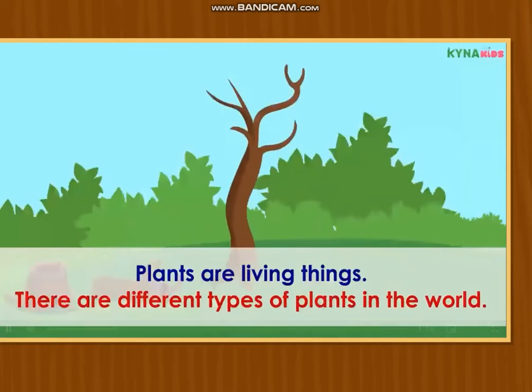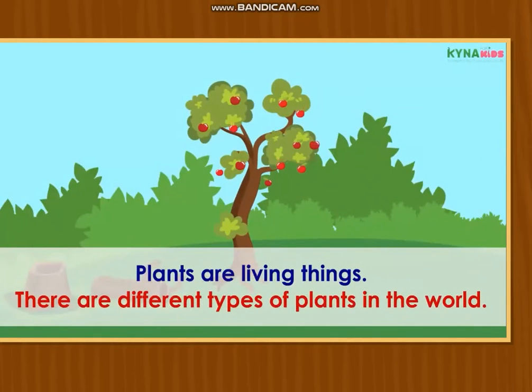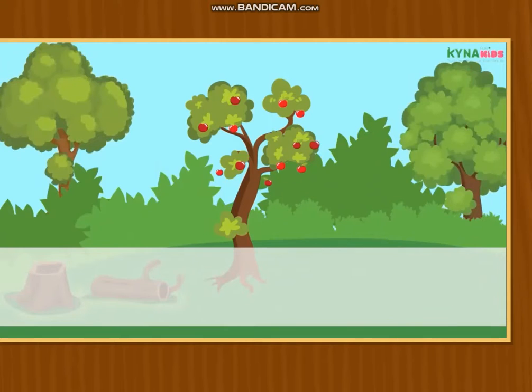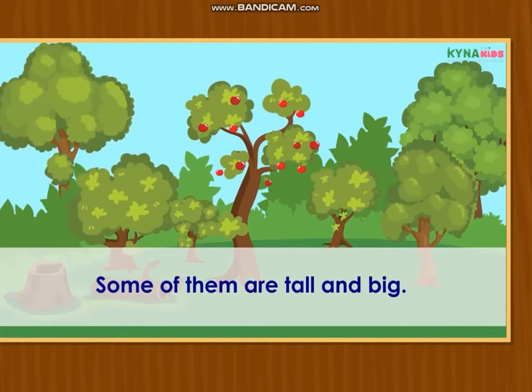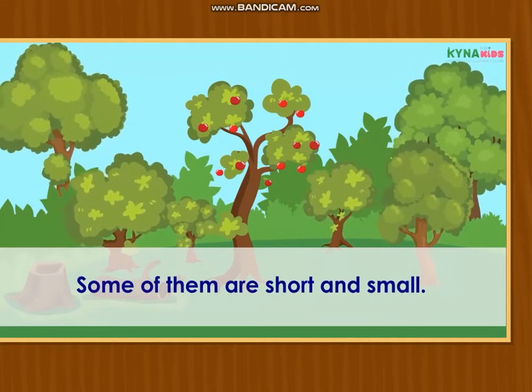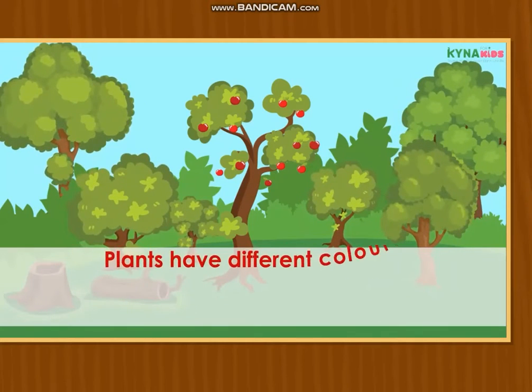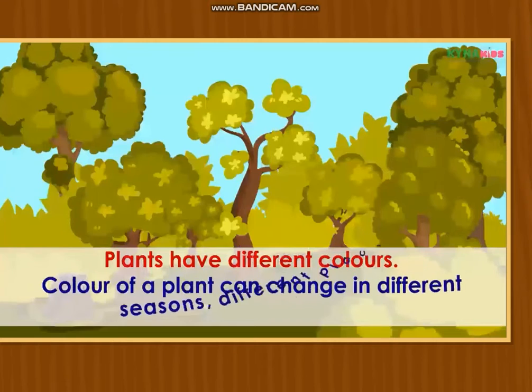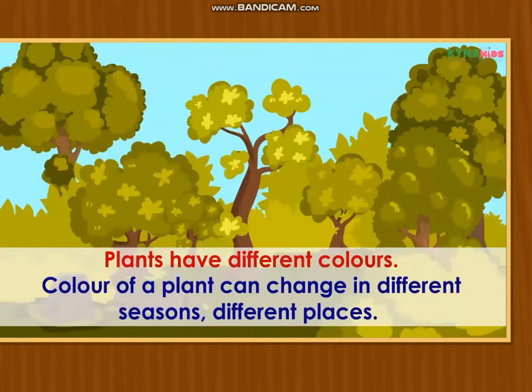Plants are living things. There are different types of plants in the world. Some of them are tall and big. Some of them are short and small. Plants have different colours. The colour of a plant can change in different seasons and places.